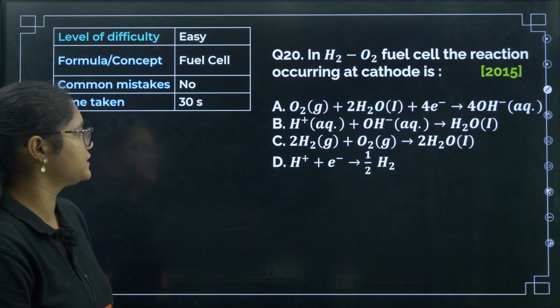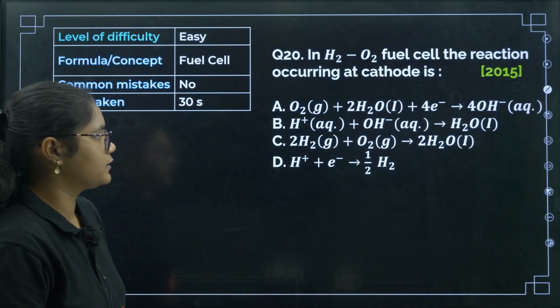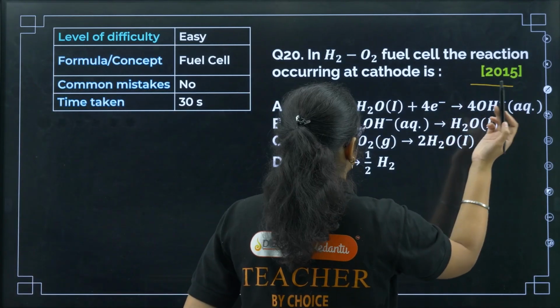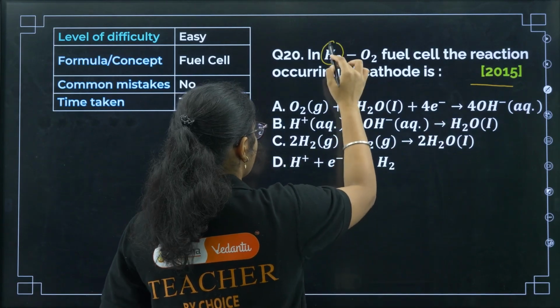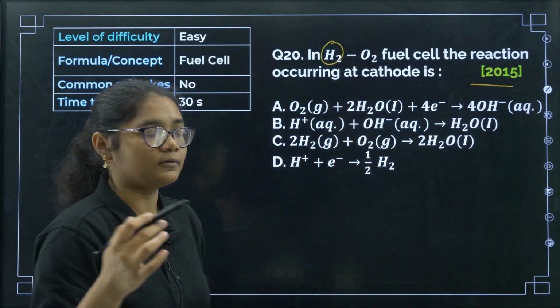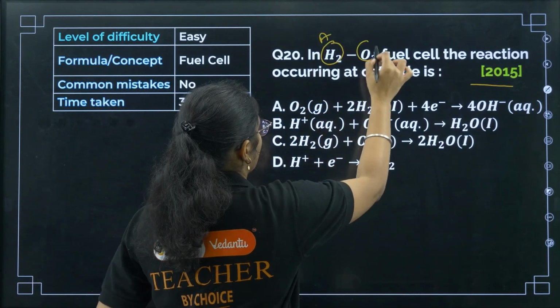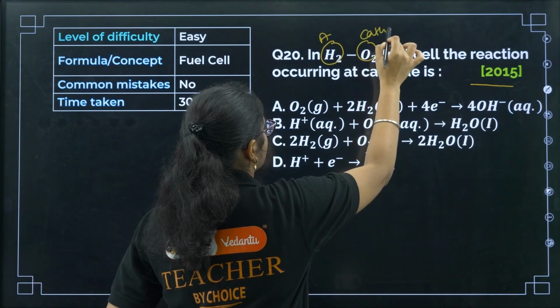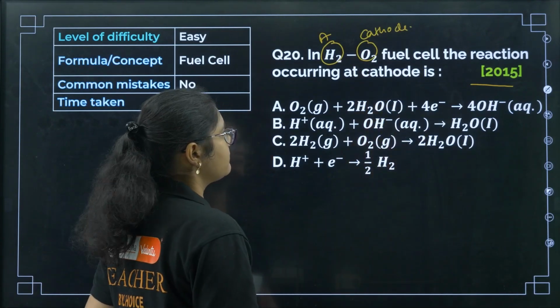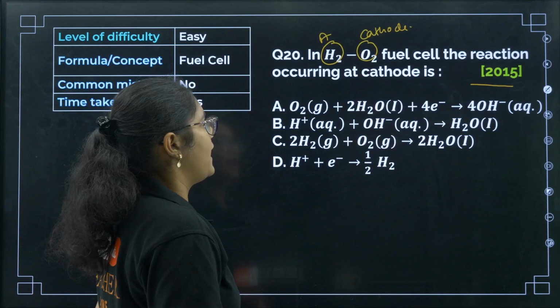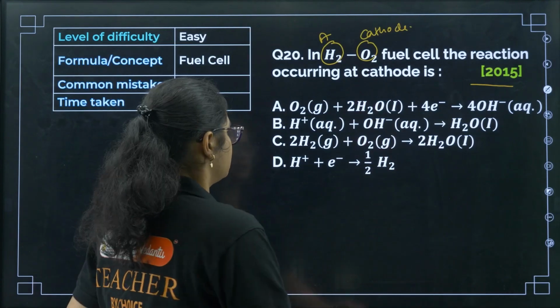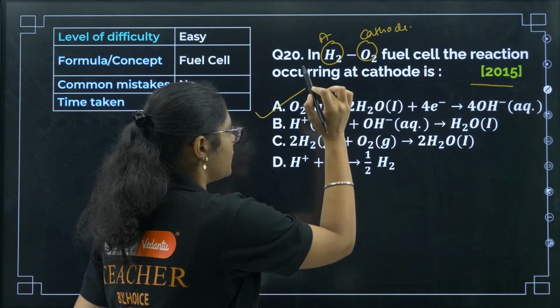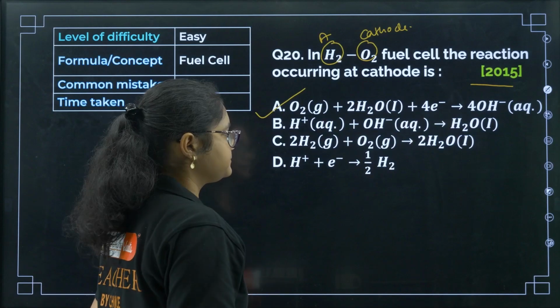Okay, very easy question. Next, again a fuel cell question from 2015, a reaction you should know. Here H2 is kept at anode and O2 is kept at cathode, right? So what happens? O2 undergoes reduction and H2 undergoes oxidation. So the O2 reduction reaction is this one.